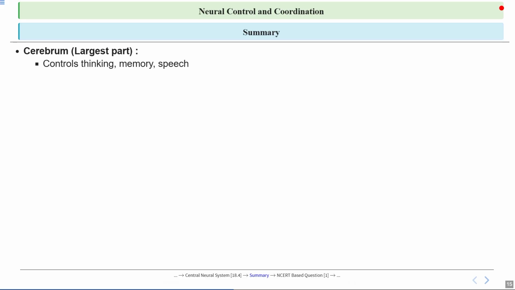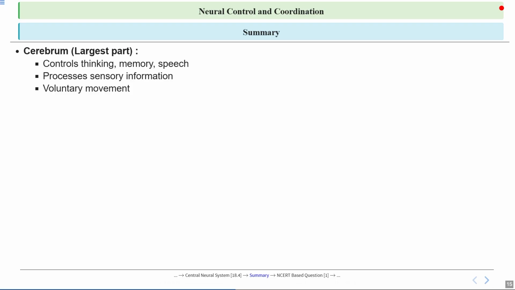It is responsible for high level functions like thinking, memory, speech. So you can think of it as the brain's headquarters for decision making and storing information. So this is where we process language and recall facts. In addition to thinking and memory, the cerebrum also processes sensory information. That means when you see, hear, touch, taste, or smell something, the cerebrum helps interpret those signals. So it's like a central hub where all senses report in.